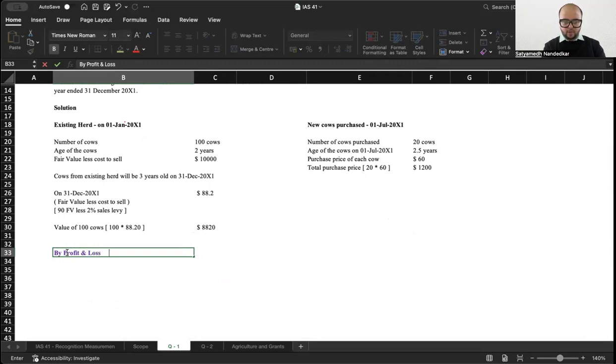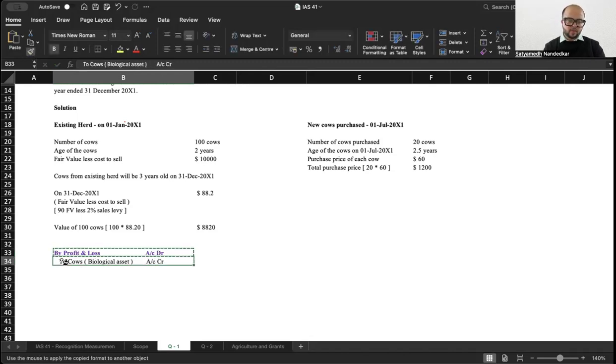Profit and loss account debit to cows. And what are these cows? These are biological assets for me. P&L account debit to cows. That is, the value of cows were my asset.